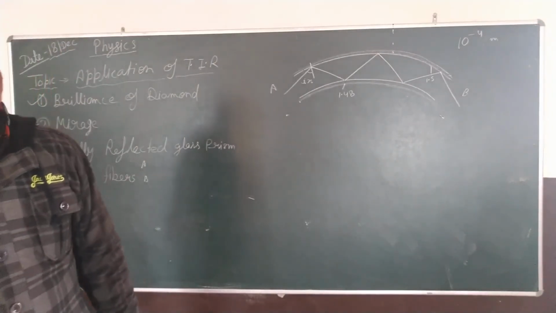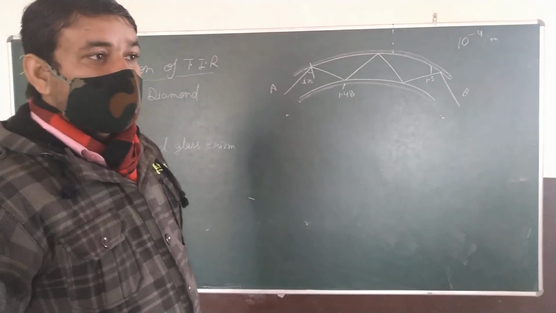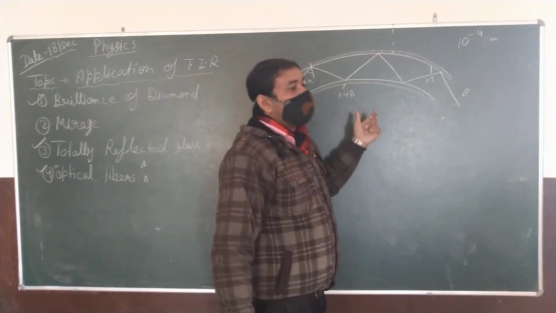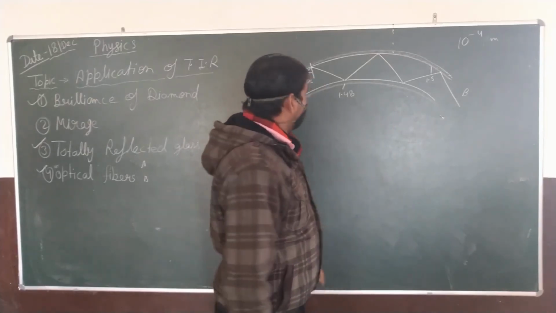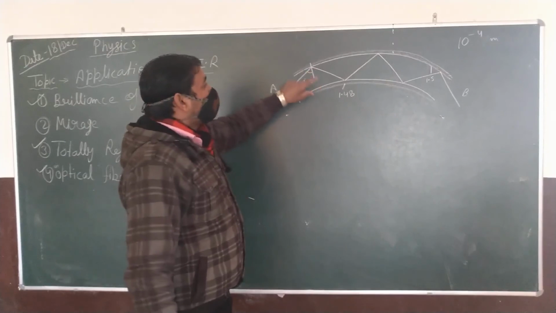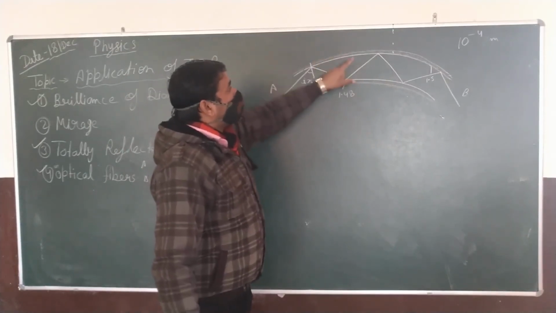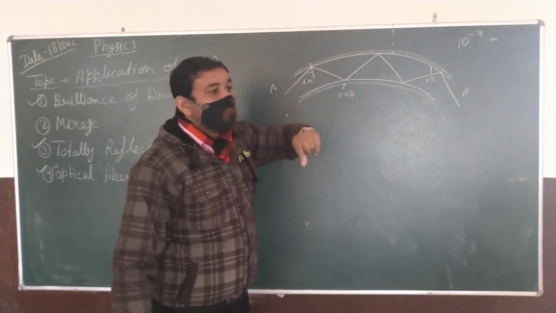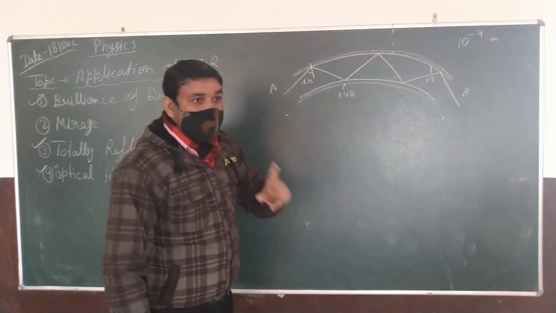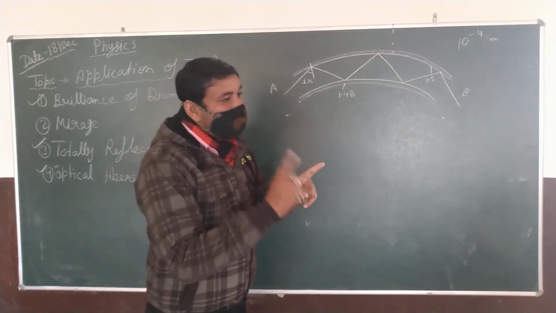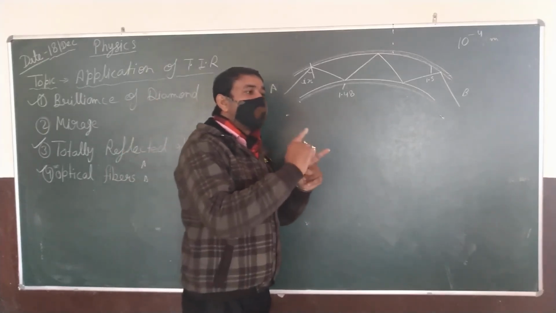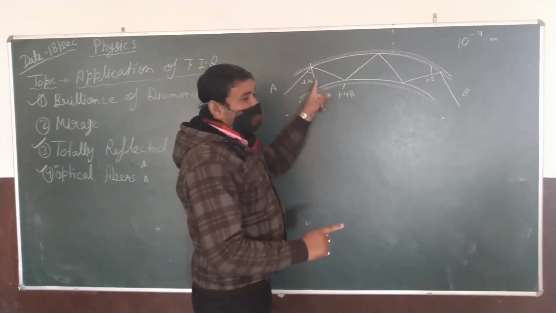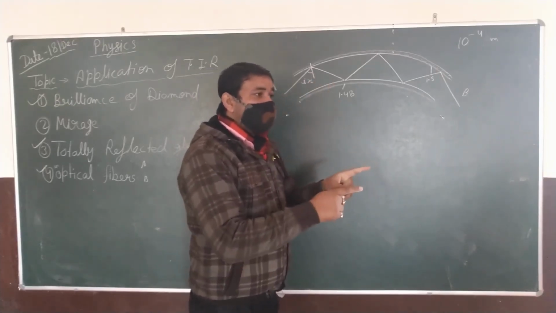Okay, yes. So what is the purpose of this outer layer of optical fiber? To transmit the communicable signals or TV signals. This is the purpose of the outer layer. The outer layer is there to make the rarer medium and denser medium, and you know TIR is the principle in which two conditions are required. One is that the light should travel from denser medium to rarer medium, and second, the critical angle is smaller than its incidence angle.